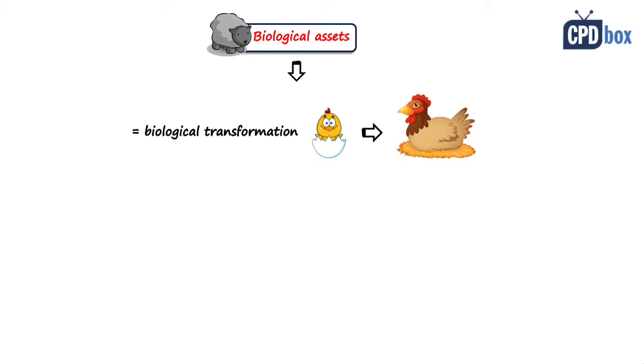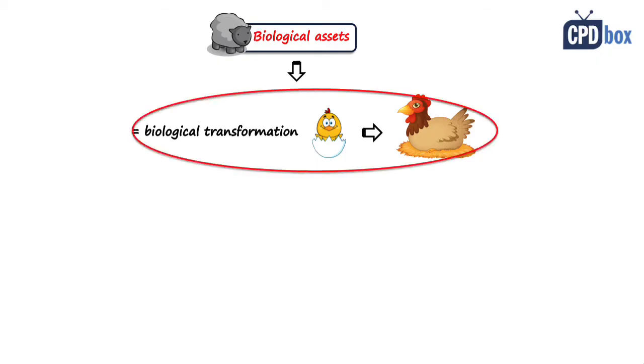So for example, when a little chick becomes a hen, right? So IAS 41 then further explains the types of biological transformation. And please bear in mind that the biological transformation is absolutely critical to the flow of economic benefits. Without biological transformation, there is no agricultural production system and no IAS 41 applies.